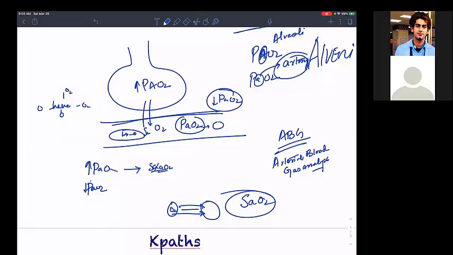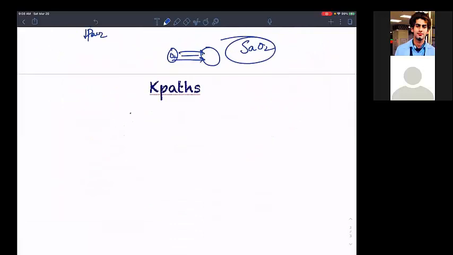Now, to get how much is present in the blood, how much is attached to the hemoglobin, we have a term known as O2 content.